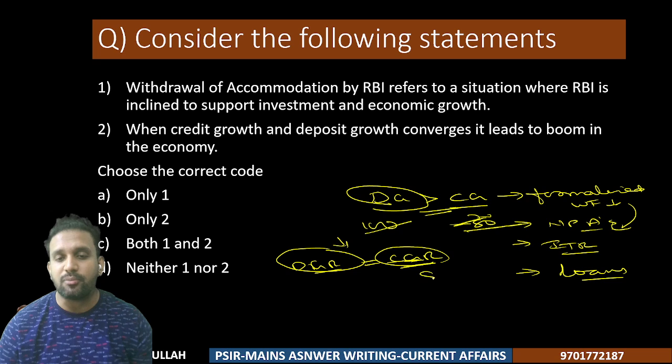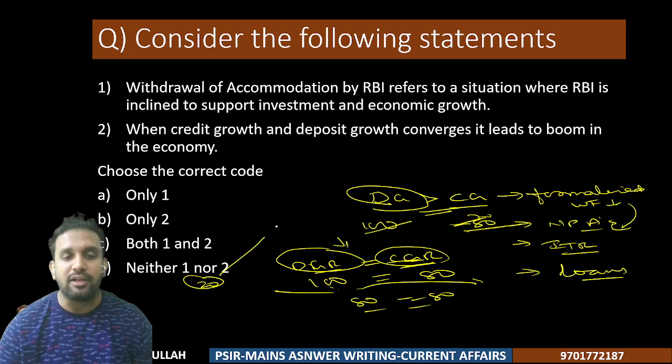Means credit growth rate is how much? 80 rupees, let us suppose. Deposit is how much? 100 rupees. Now these two are becoming what? 80. These two are becoming 80. Not because that 20 rupees is going to credit, no, those 20 rupees are being spent on various financial products in our country.